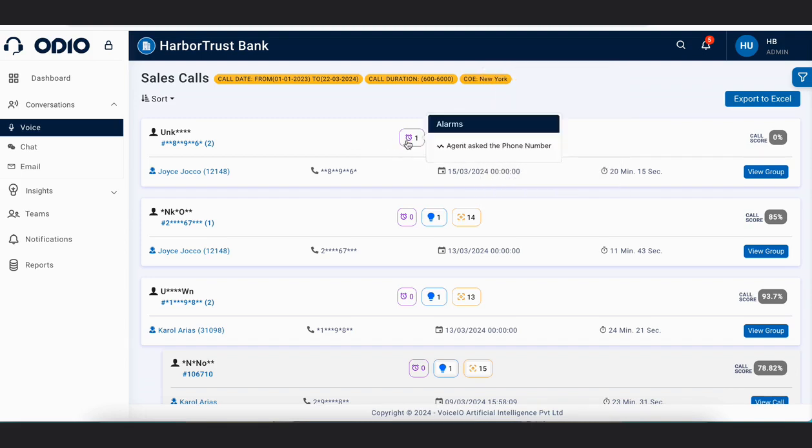So for example, this first button is representing the alarm which is there in this particular call. So in this alarm, as we can see, agent asks the phone number. So agents are not allowed to ask for the phone number for this very particular client only.